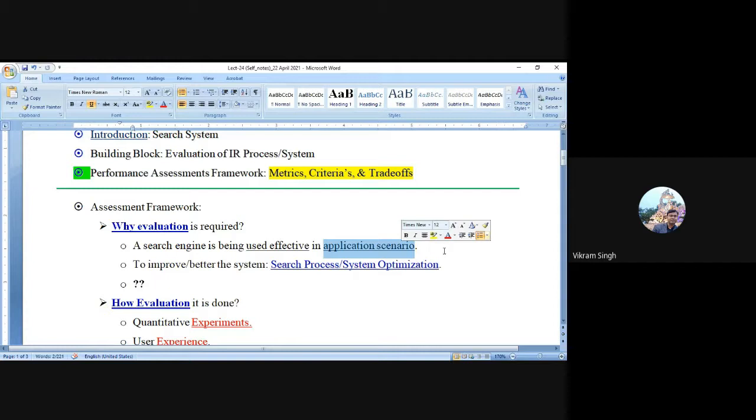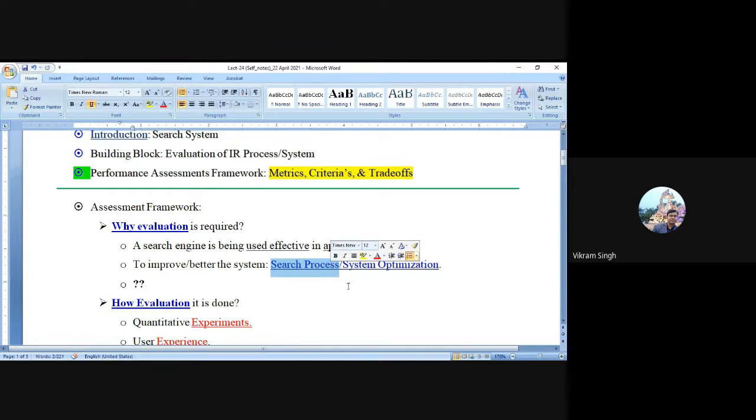That's the first step it should be. Second, or maybe lifelong activity, is something like that, because we have delivered a system to meet some requirements. Naturally we have to see how the system is delivering the task or objective, and that's one part. Second part, we will be having some kind of parameters to evaluate its performance over the years, over the lifeline. So the first objective is to see its effectiveness, and the second objective is to understand where the system can be improved, which portion can be improved.